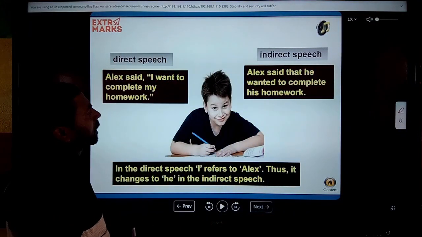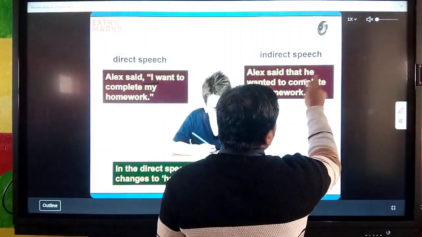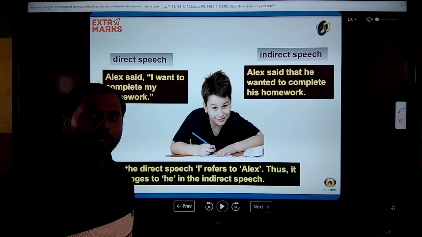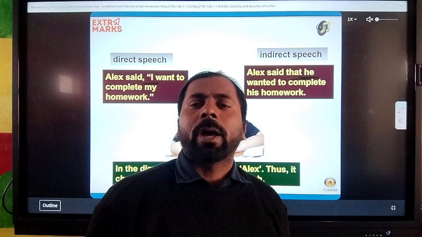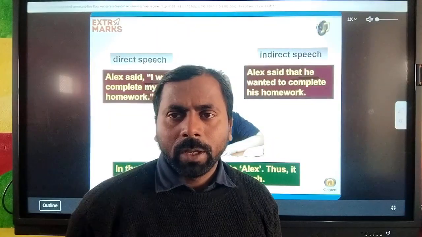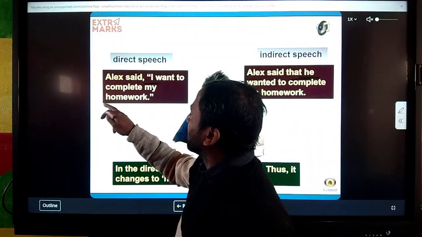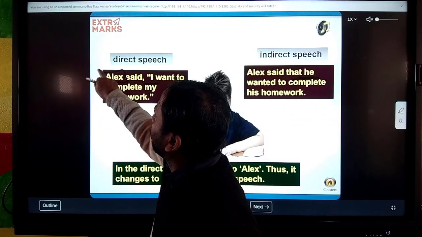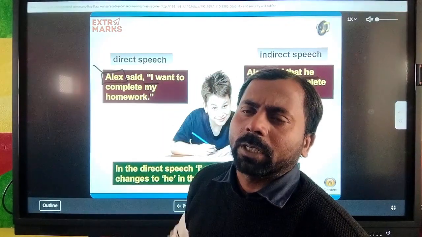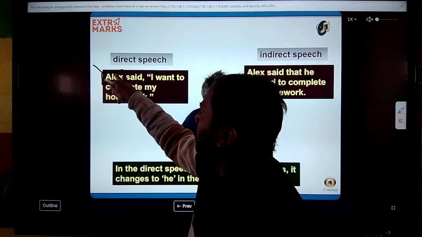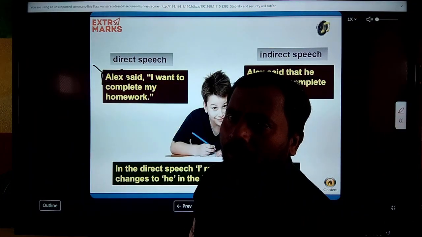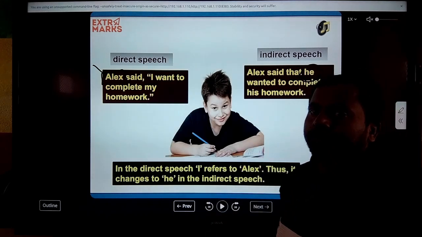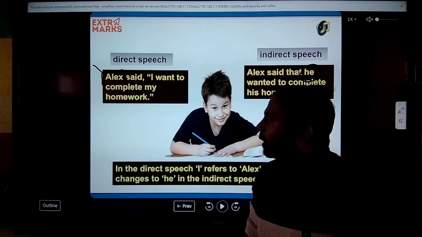Before this change, you can see here "I" is a pronoun, but here this pronoun changes into "he". How is this possible? Because it is the rule of direct to indirect speech. If your reporting verb has a subject, and this subject is a first person, second person, or third person, then according to this reporting verb subject, your reported speech subject is going to change.